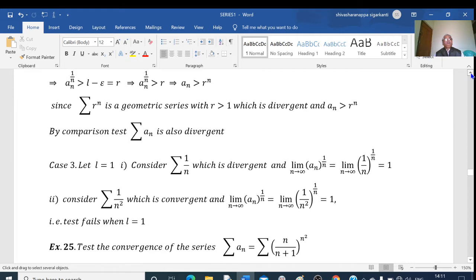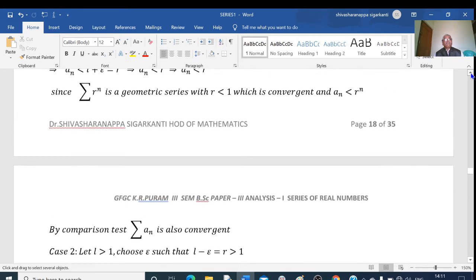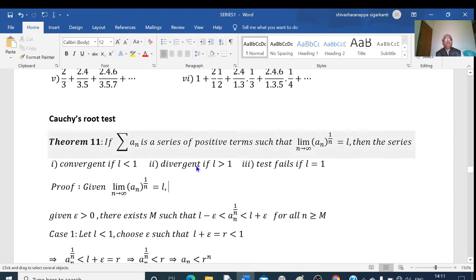So here we have Cauchy's root test. If sigma an is a series of positive terms such that the limit of a to the power of 1 by n as n tends to infinity is equal to L, then the series is convergent if L is less than 1, and the series is divergent if L is greater than 1. And the test fails if L is equal to 1. So if L equals 1, then we have to go for some other tests. Further investigation is needed.